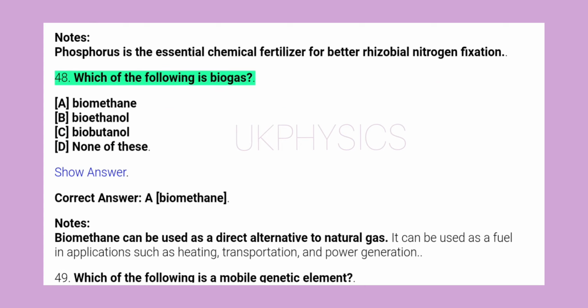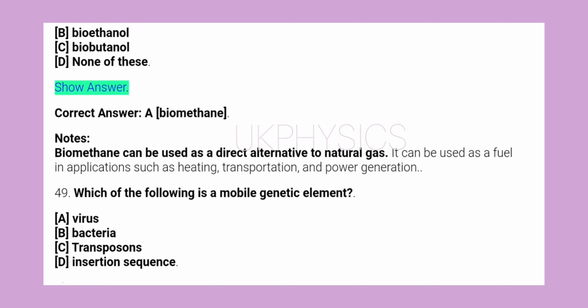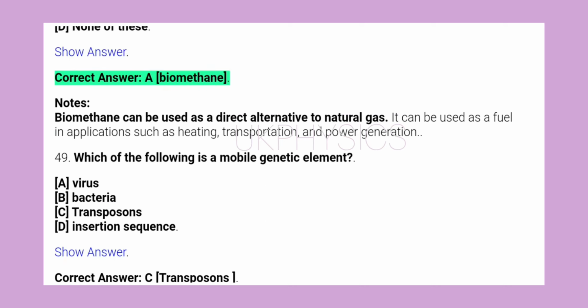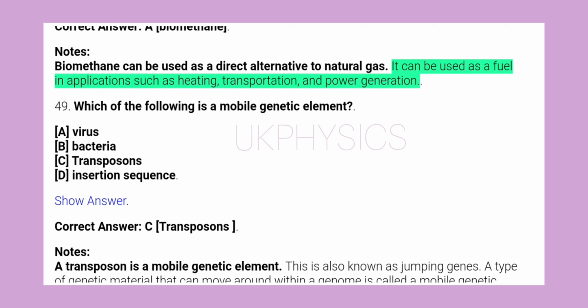48. Which of the following is biogas? A. Biomethane, B. Bioethanol, C. Biobutanol, D. None of these. Show answer. Correct answer A. Biomethane. Notes: biomethane can be used as a direct alternative to natural gas. It can be used as a fuel in applications such as heating, transportation, and power generation.